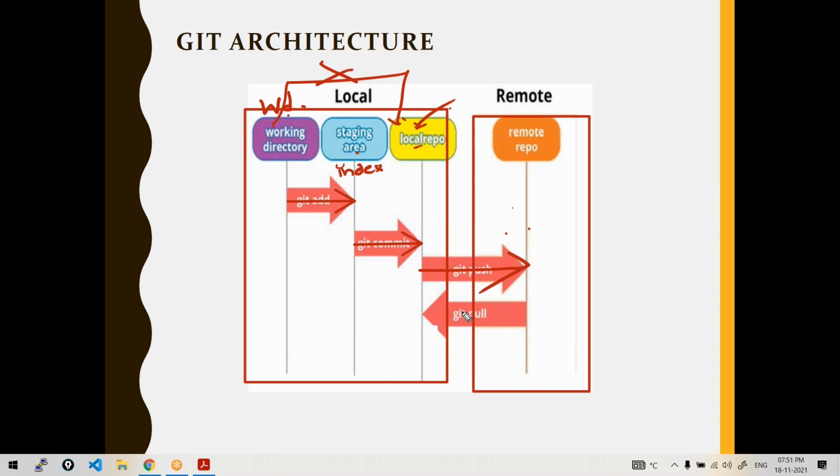And then here, another question you may have is, what is the importance of the staging area, isn't it? Why is this available? Has it got any importance?